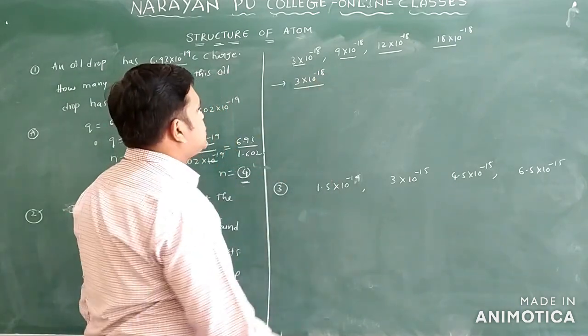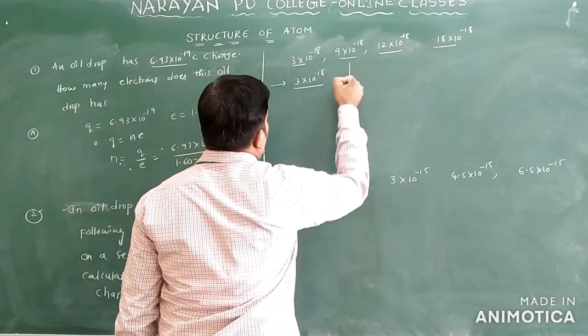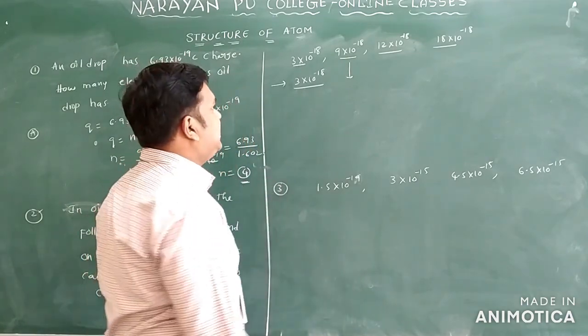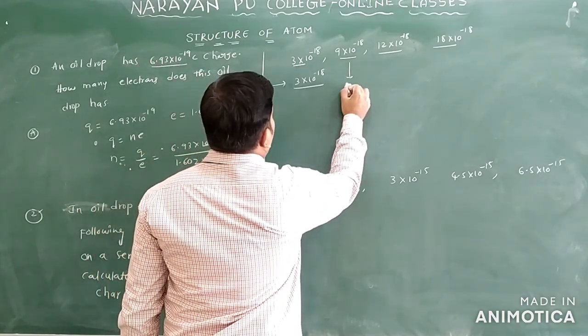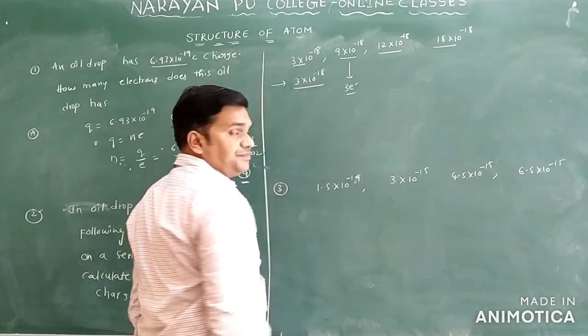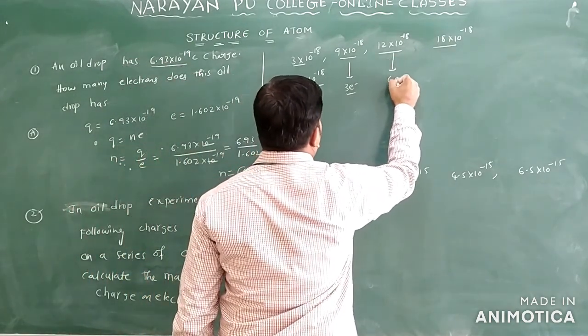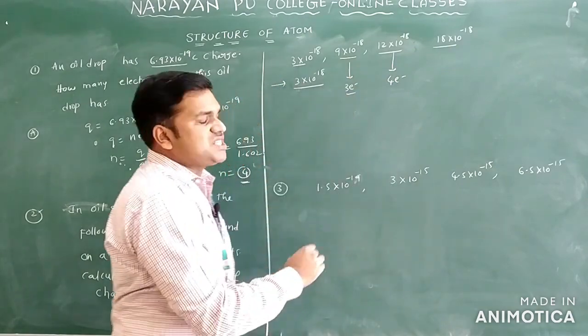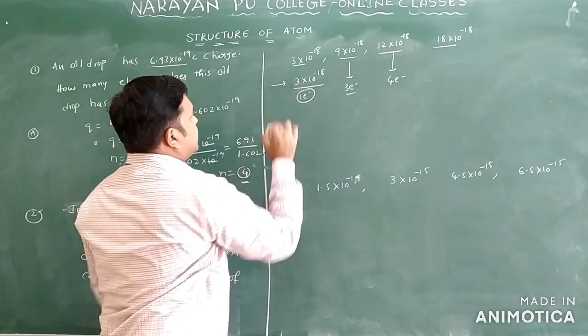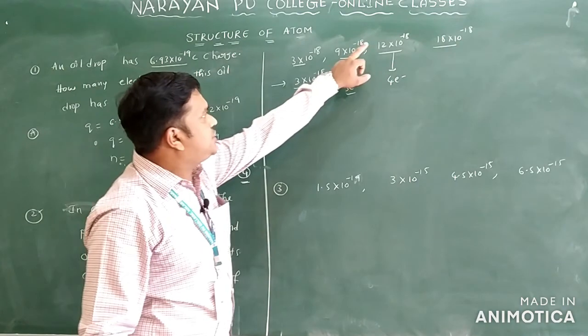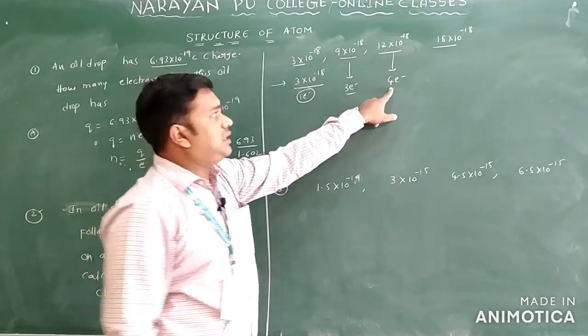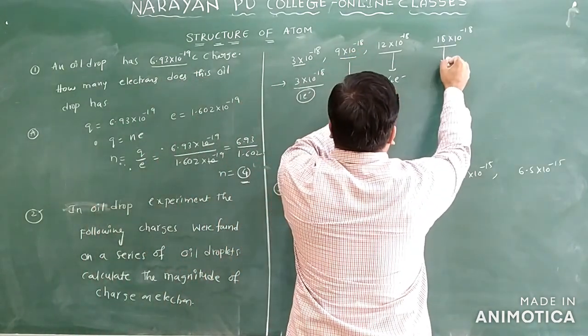Okay. So if you take this one, how can you write the others? Can I write here 3 electrons? You can multiply 3 into 3, 9 only. This takes 1 electron, so can I write here 3 electrons? So this is 3 into 4, how much here? 12, so 4 electrons. Here, can I write 6 electrons?